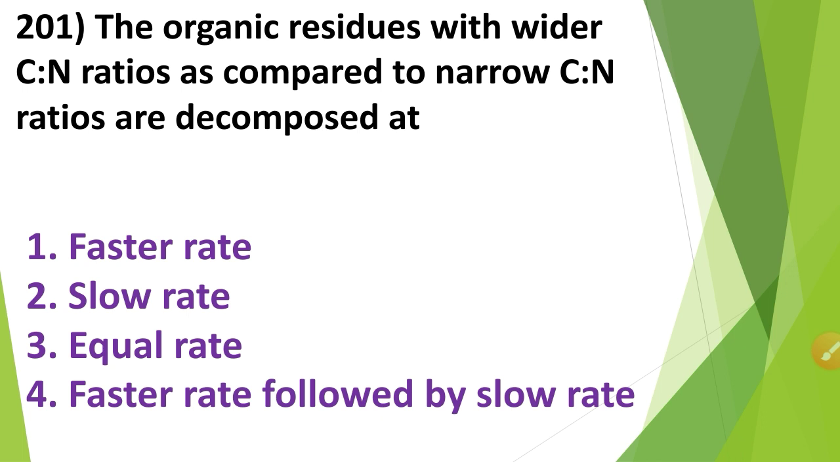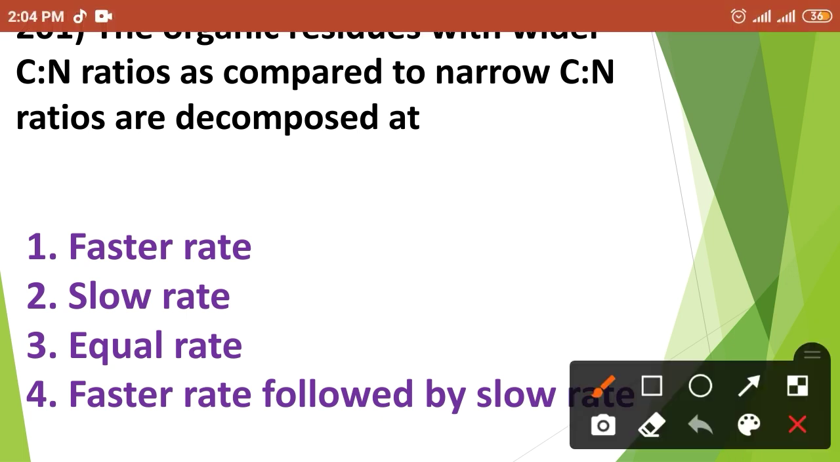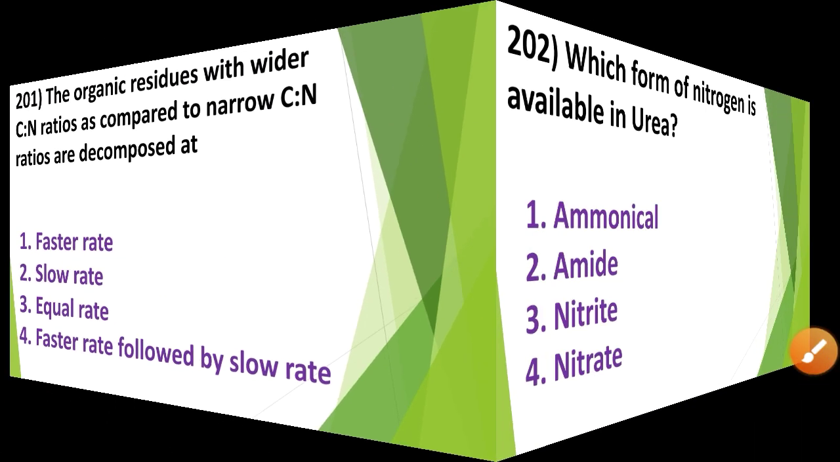Then next question. The organic residues with wider C:N ratios as compared to narrow C:N ratios are decomposed at: first option, faster rate; second option, slow rate; third option, equal rate; and fourth option, faster rate followed by slow rate. So the organic residues with wider C:N ratio as compared to narrow C:N ratios are decomposed at option number second, that means at slow rate.